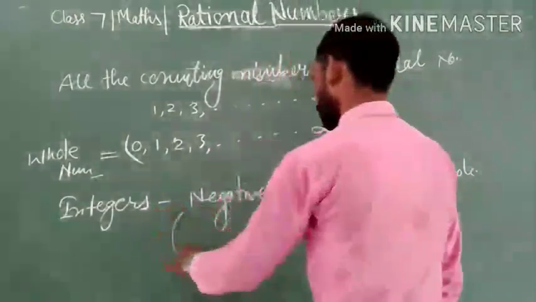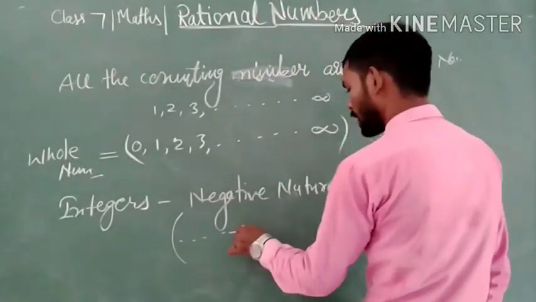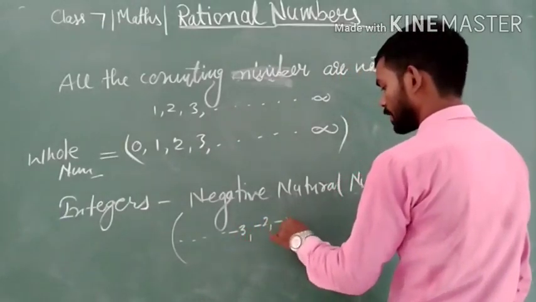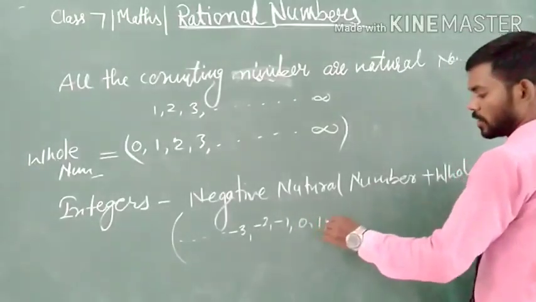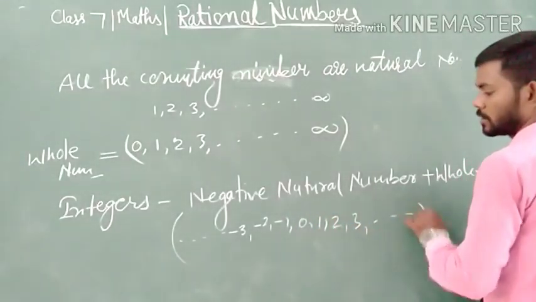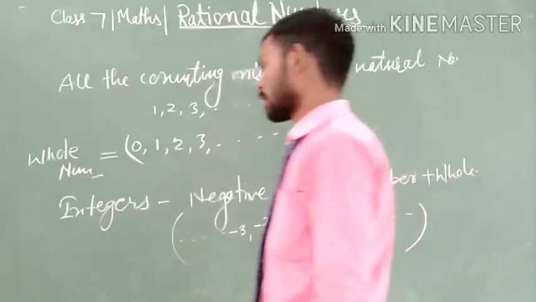So what are the negative integers? -3, -2, -1, and the whole numbers. The whole numbers are 0, 1, 2, 3, and so on. So this is the integer.